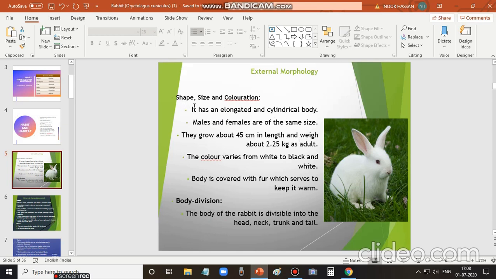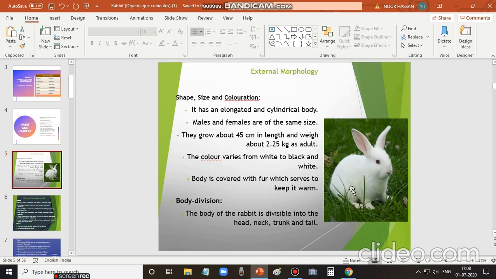So this is about shape, size, and coloration. It has an elongated and cylindrical body. Males and females are of the same size. Both of them have the same size. They appear the same in size.